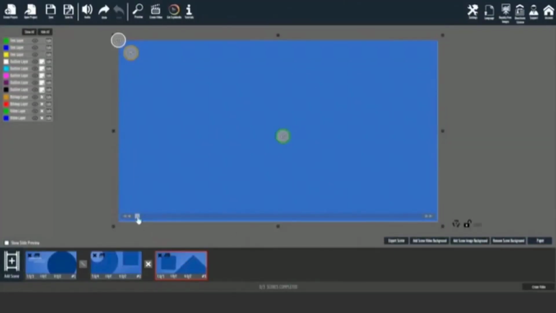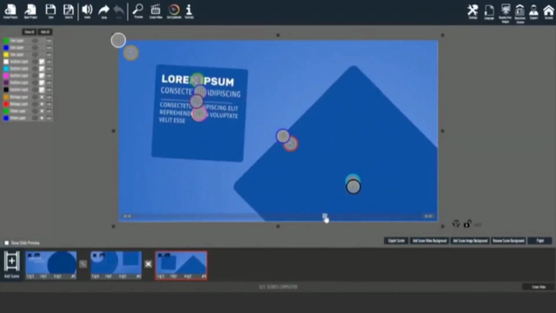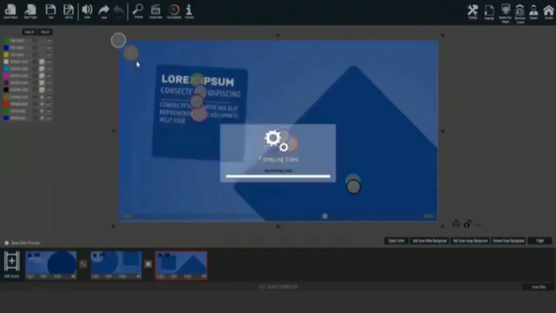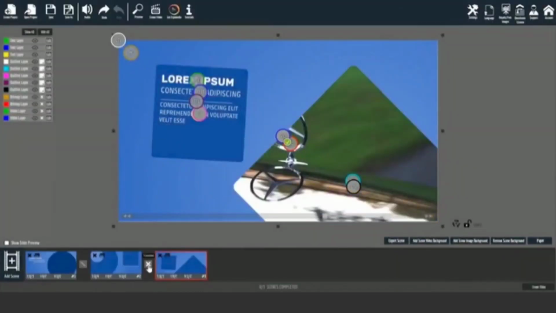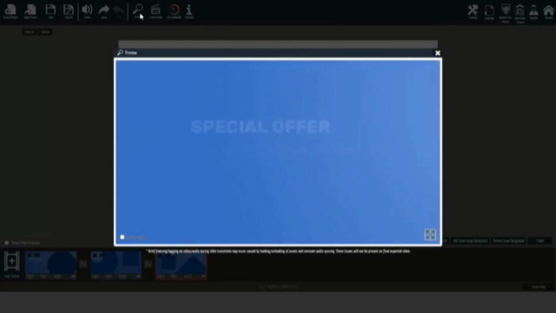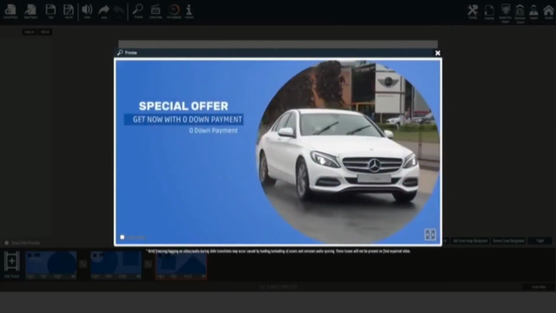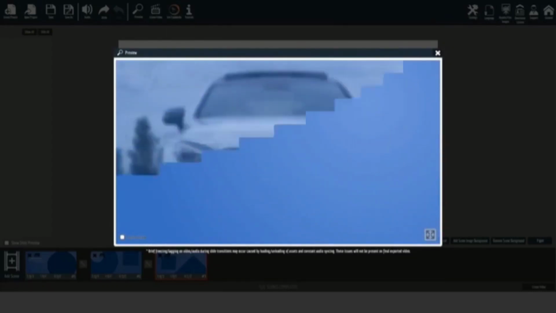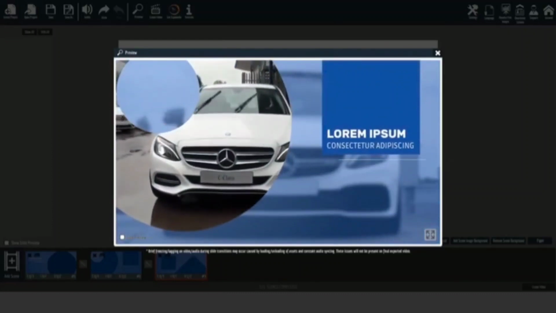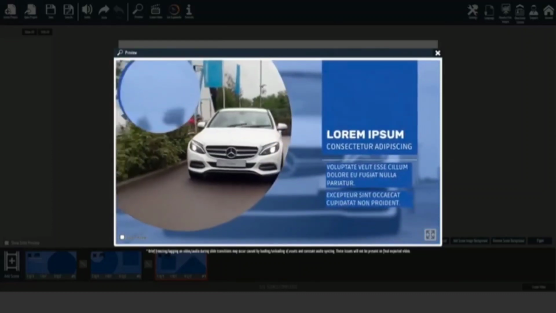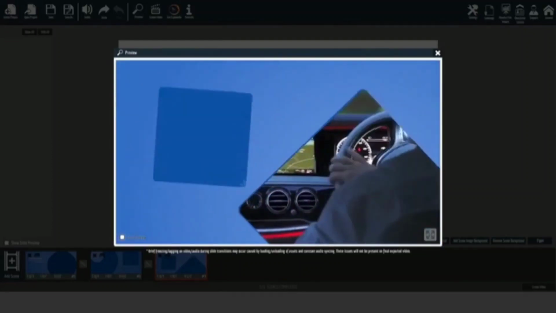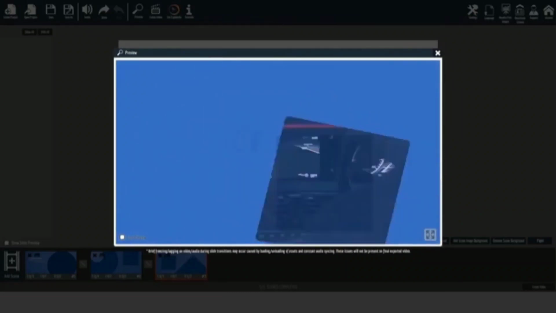Now click on the new scene, drag the slider bar again to where we want to edit, then add a video right here. And final step, add a transition between the second and third scene. Good. And now that we're done, let's take a look at what we've just created. Wow, it came out perfect. This demo shows you how easy it is to make powerful, mind-blowing full-motion videos with Vidently. Okay, let's jump into the second mini demo.